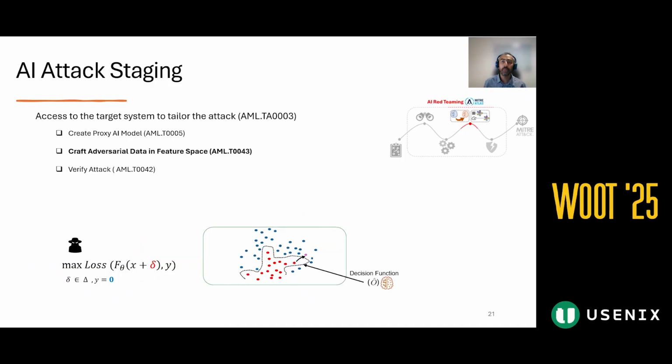Now we have the substitute model. The next step is to craft adversarial examples and try to evade it. But how can we find the evasive perturbation values, the delta, that cause the misclassification? We can do trial and error through blind random perturbation, but that's not systematic or reliable. Instead, we propose: why not use the paradigm of AI against AI to automate the process of discovering blind spots in the targeted ML model.